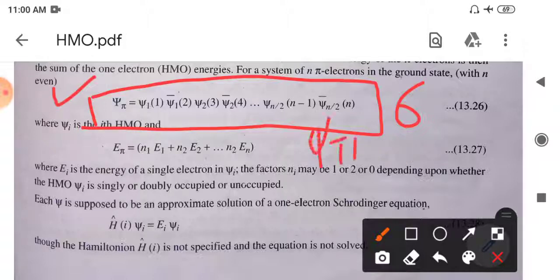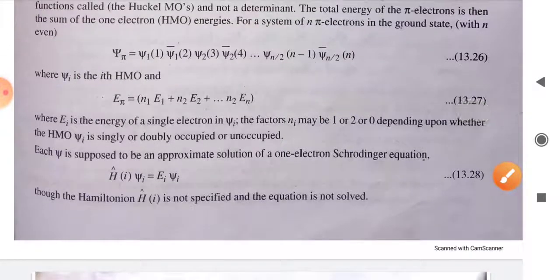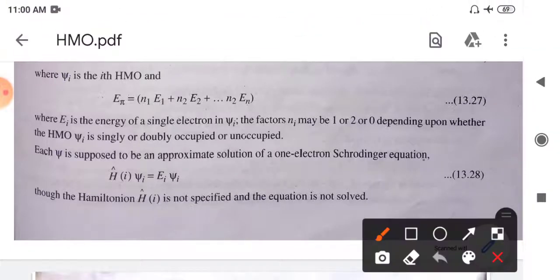Total wave function is psi 1, psi 2, psi 3, psi 4 and so on up to psi 6. Now psi i is the ith Huckel molecular orbital. Then next, E pi, which is the total energy of the pi orbitals, is nothing but n1 into E1, which is the energy of the first electron, then n2 into E2, which is the energy of the second, and so on.